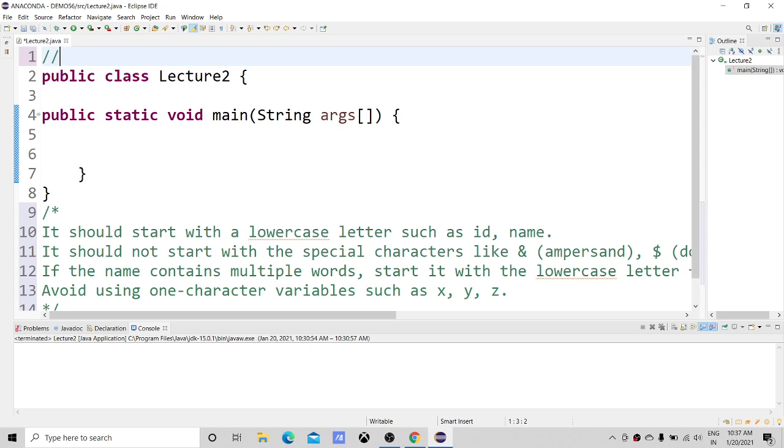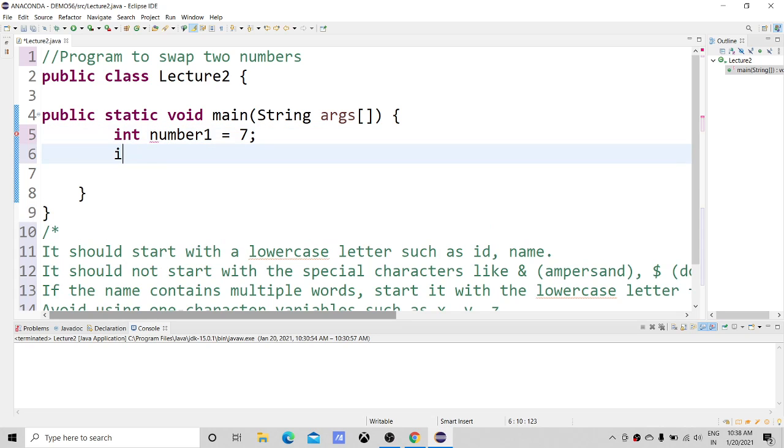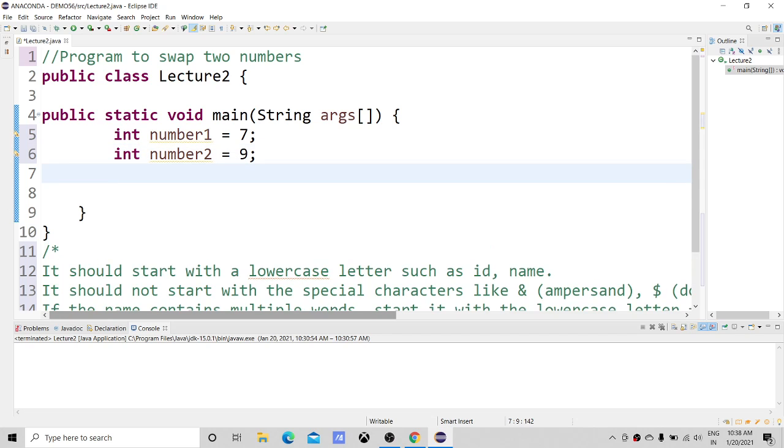Again I am adding a comment: program to swap two numbers. So I will now demonstrate a program to swap two numbers. First I can say int number1 is equal to 7, int number2 is equal to 9. Now I will define another variable, temp. You can use any name, but I have to define a temporary variable, so I just use the name temp.